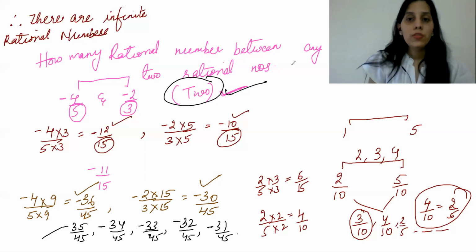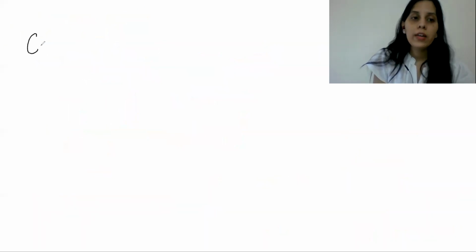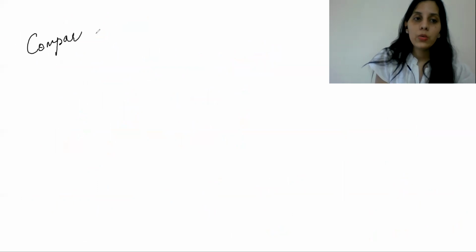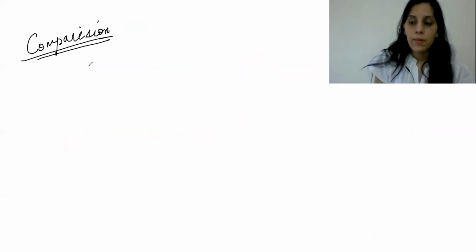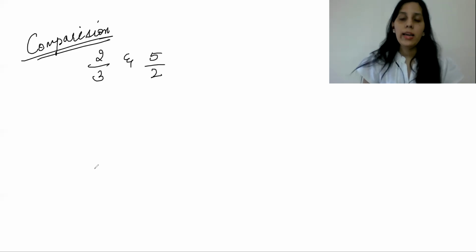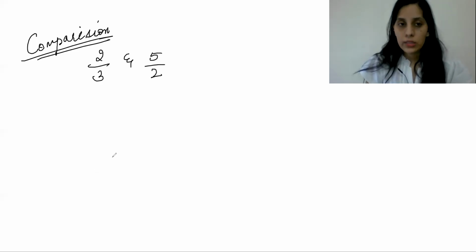Now, moving forward, let us see how we can compare any two rational numbers. How can we judge which rational number is greater than the other? For example, let me take 2 by 3 and 5 by 2. For comparison, you have two methods.